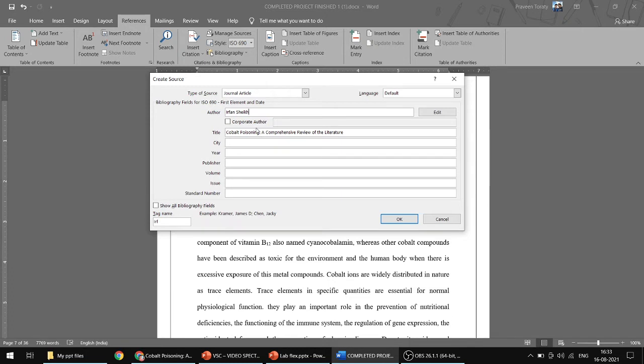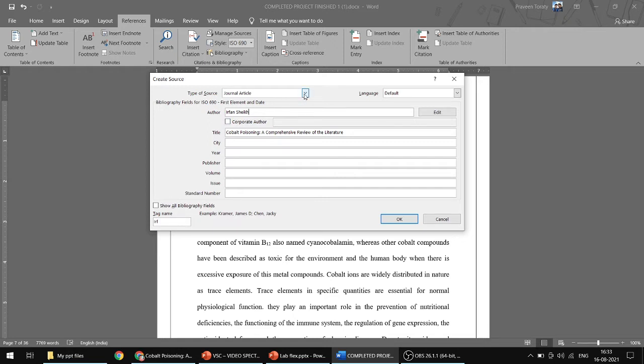What is corporate author? Corporate author will be used in cases where there is no individual author. That means an organization is giving a report, like NCRB is there. NCRB is doing the crime analysis, and every year it is publishing it. There is no one particular author for that particular publication, it's a report.